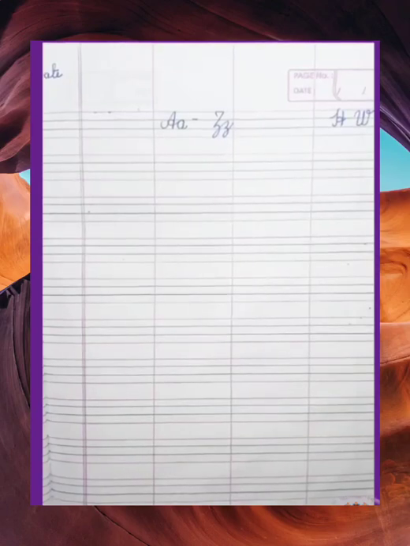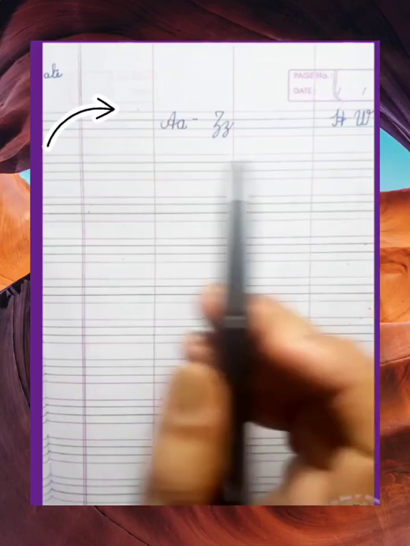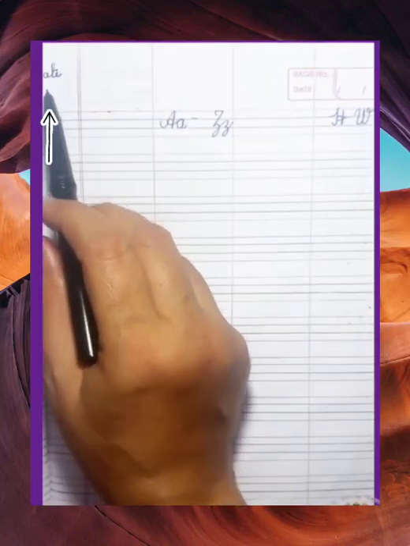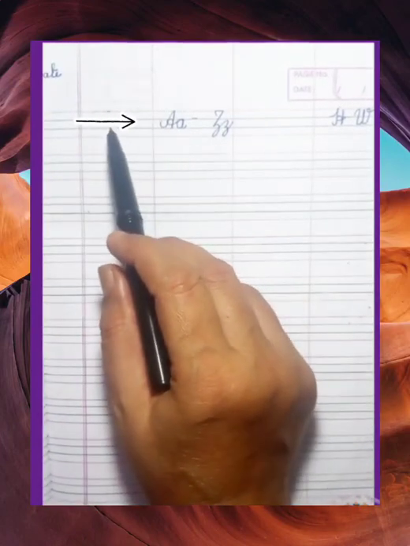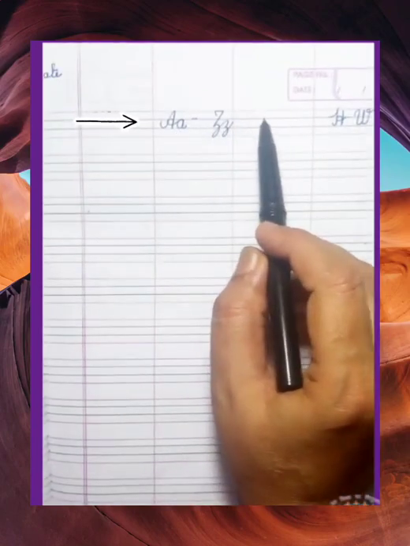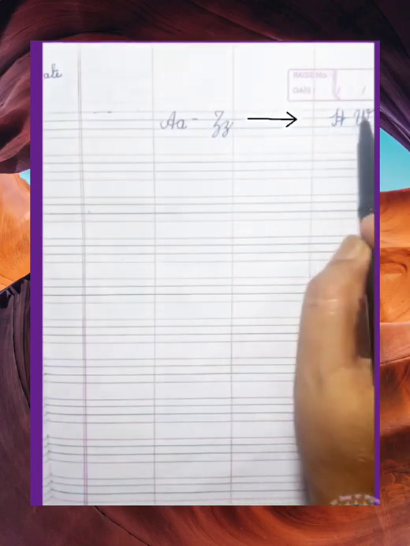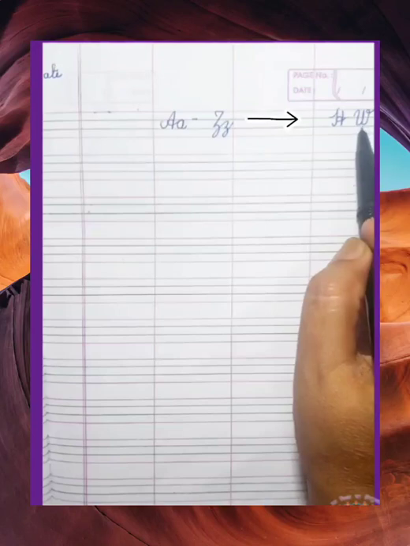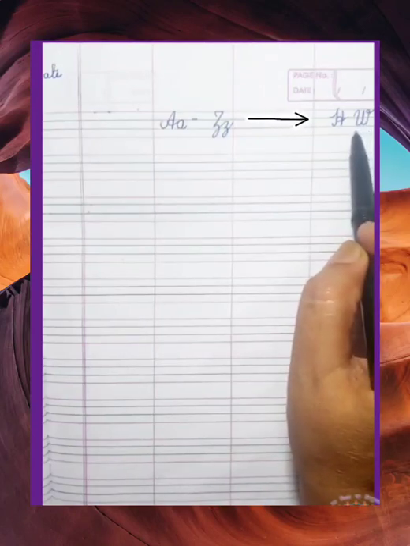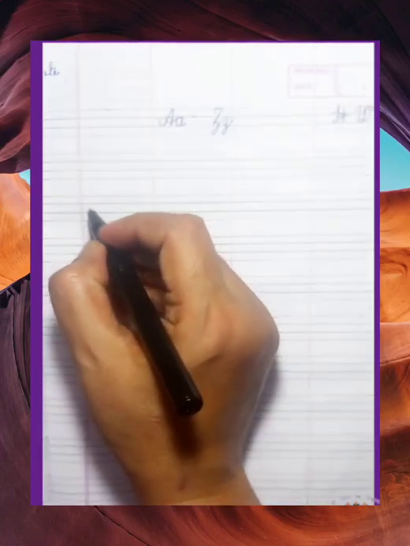Hello children, today we will write A to Z in cursive in notebook. First you write date, then heading A to Z. In line number 1 we will write heading, and in last box you write homework because you are doing this work at your home. After that we will start our work.